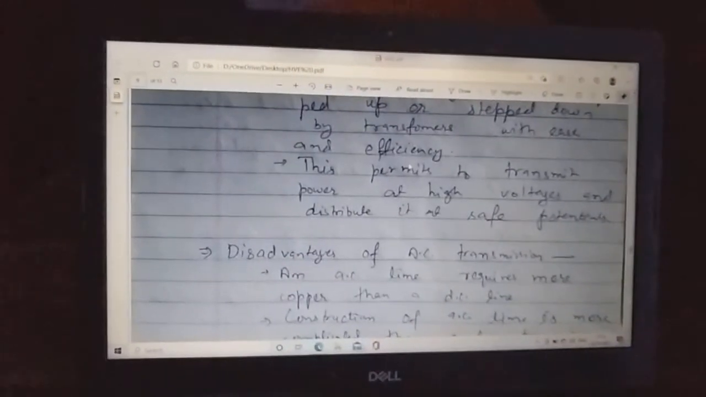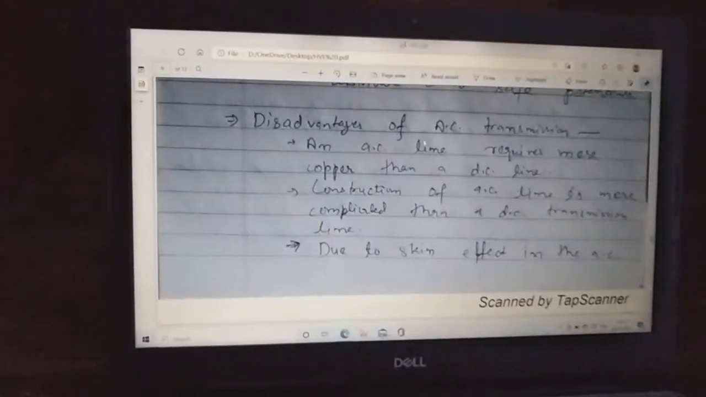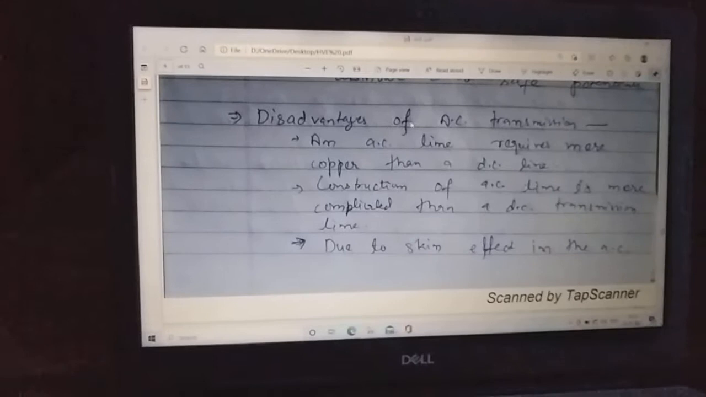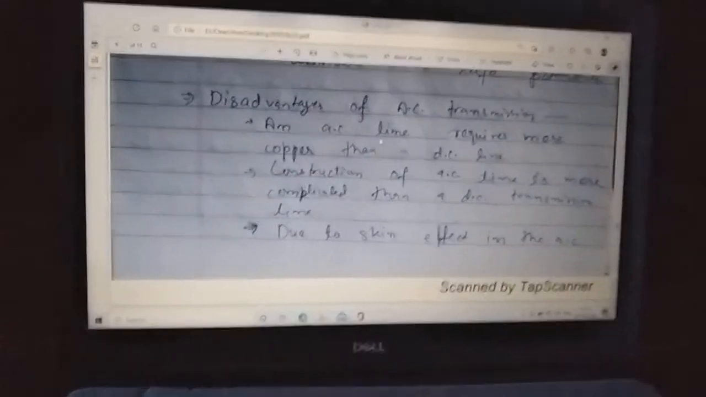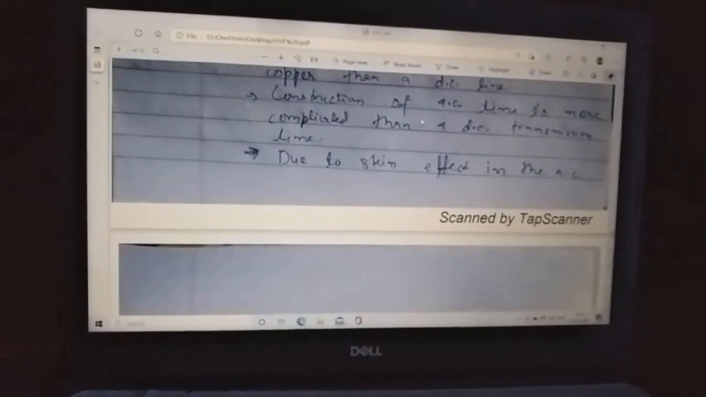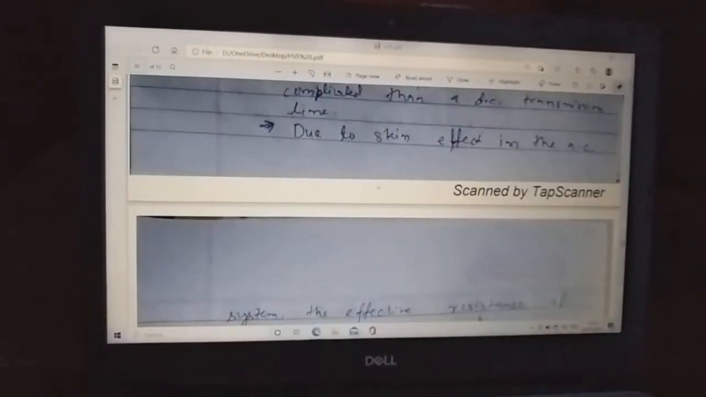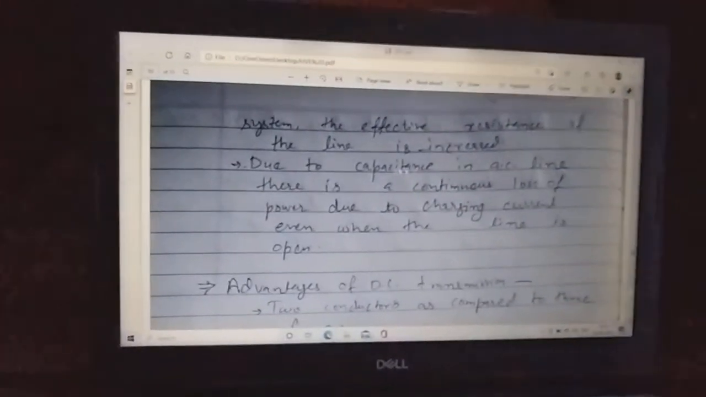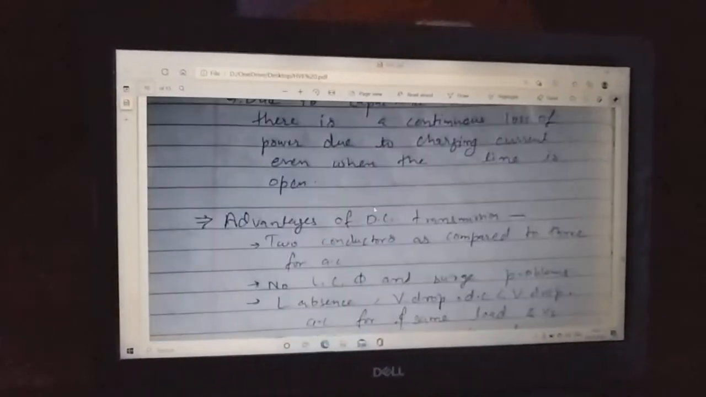This permits to transmit power at high voltages and distribute it at safe potentials. But the disadvantages of this AC transmission are: an AC line requires more copper than a DC line. Construction of an AC line is more complicated than a DC transmission line due to the skin effect in the AC system. The effective resistance of the line is increased, and due to capacitance in the AC line there is a continuous loss of power due to charging current even when the line is open.